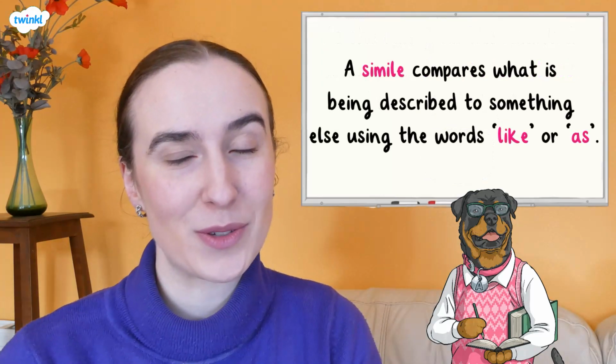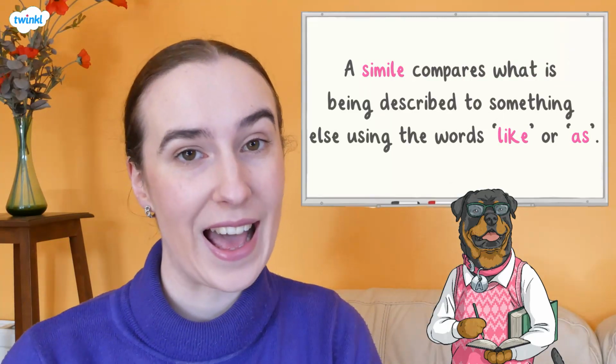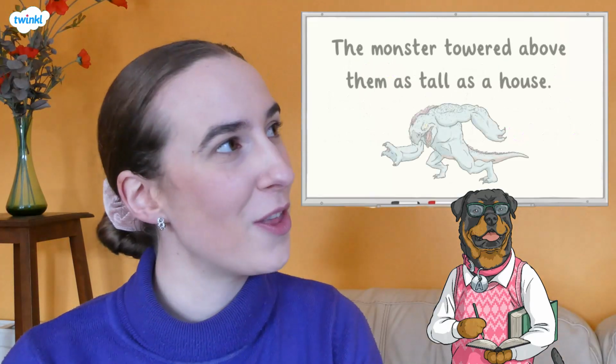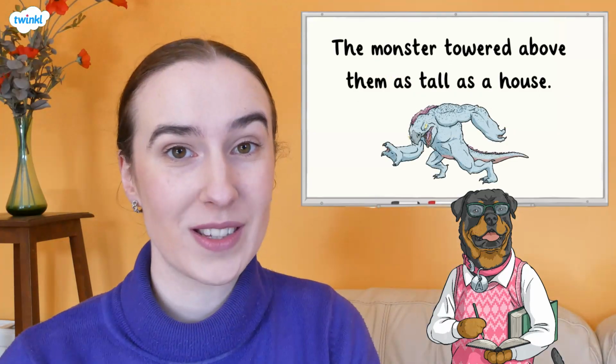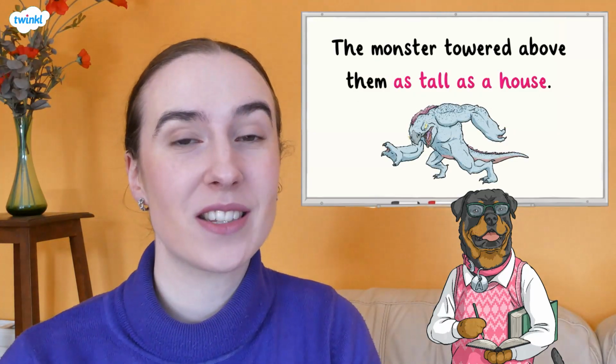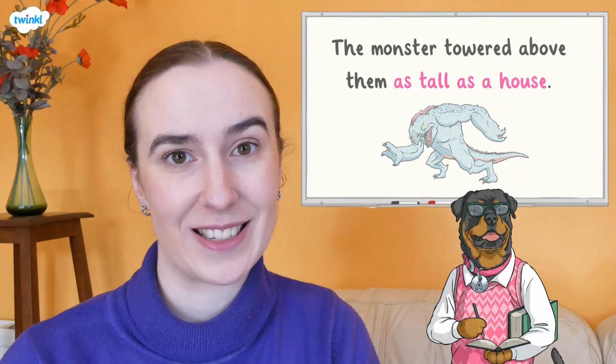A simile compares what is being described to something else using the words like and as. For example, the monster towered above them as tall as a house. Using the word as, the author has compared the height of the monster to a house, giving us an idea of how tall it is.